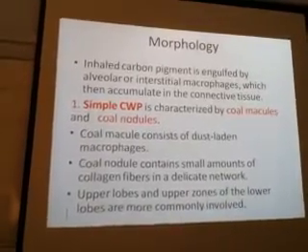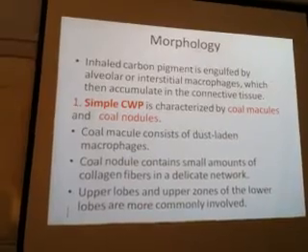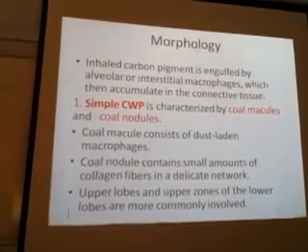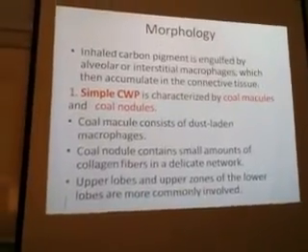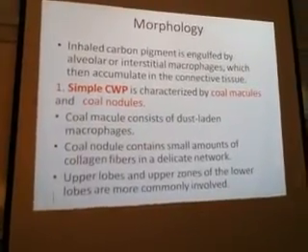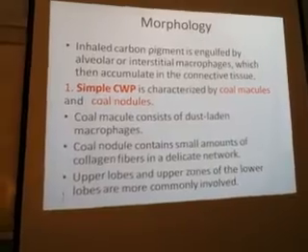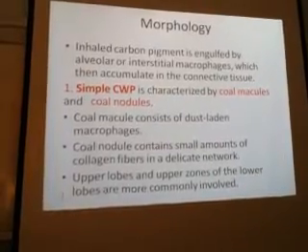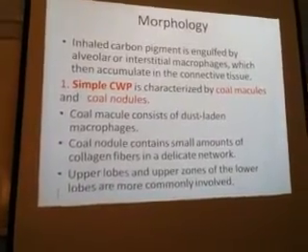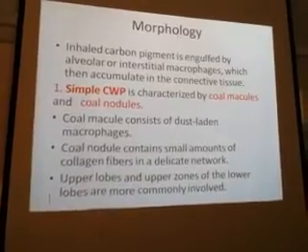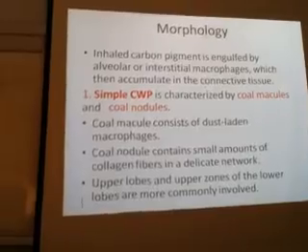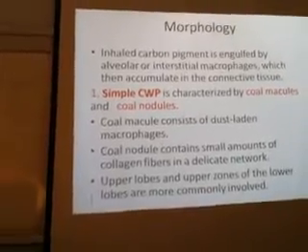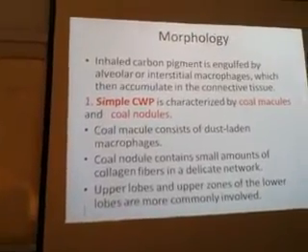Usually upper lobes and upper zones of lower lobes are involved. The three categories are progressive from one another. First it will be asymptomatic, second simple, third complicated.